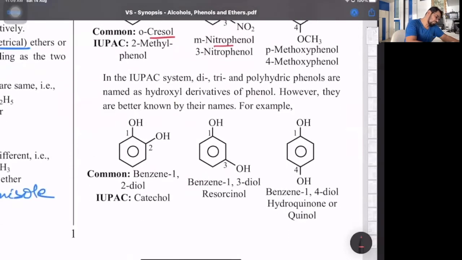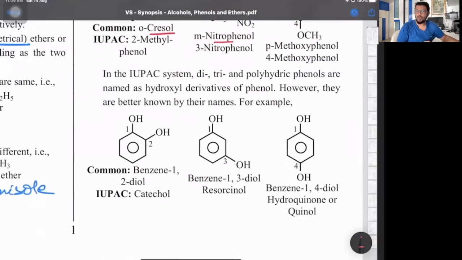So that is one. Then if the OH groups are 2, that's what we call a dihydric phenol. At ortho positions, that's called catechol, at meta position, resorcinol, and at para position, quinol or hydroquinone. These names are from the source from where they are extracted. And in IUPAC, catechol is benzene-1,2-diol, where the e is retained. Same way, resorcinol is benzene-1,3-diol, and quinol is benzene-1,4-diol.